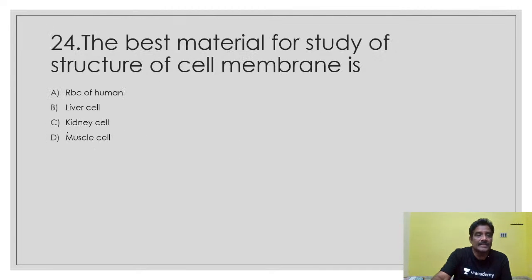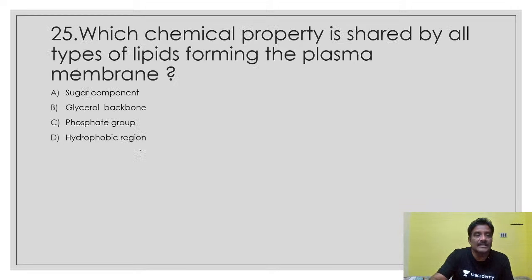Another bit here. The best material for study of structure of cell membrane is, what is the answer? RBC of human beings. Why? Because in RBC the nucleus is not present and other cell organelles are absent. So this type of cell is very convenient to study the structure of the cell membrane. The cell membrane will be studied very clearly here. RBC is also covered by one membrane. So other options are incorrect.